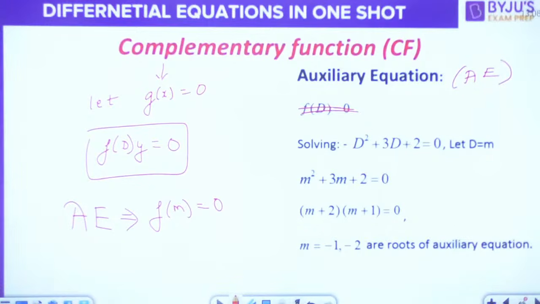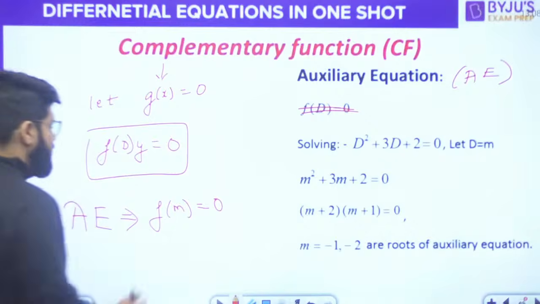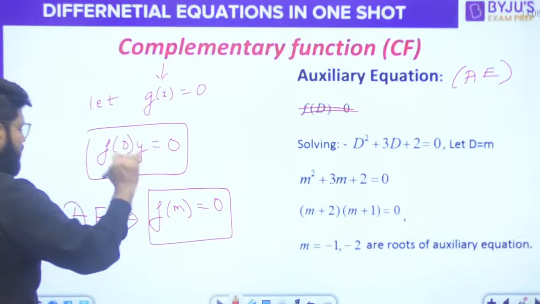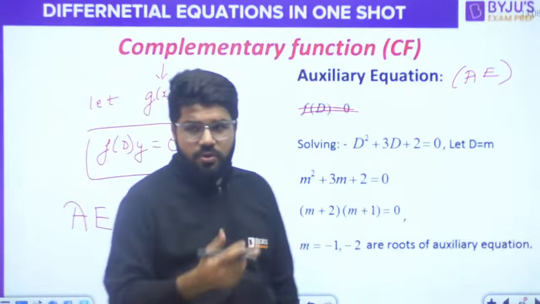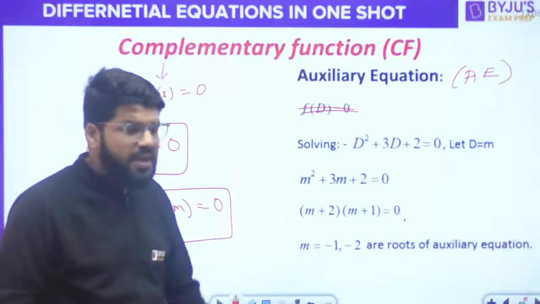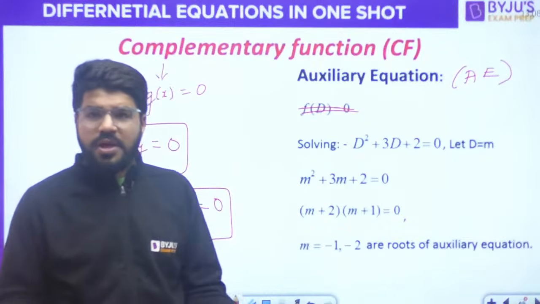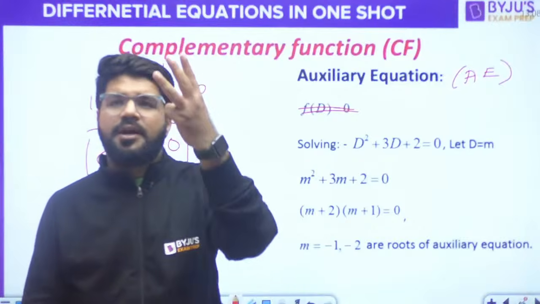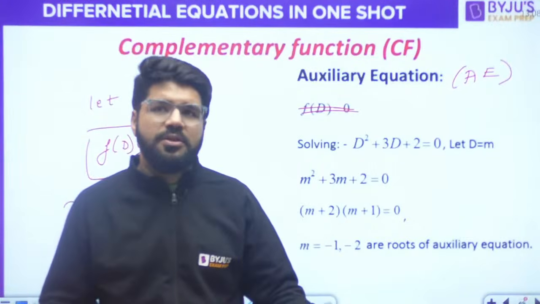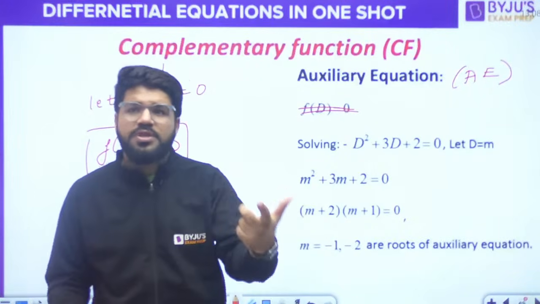F of m is equal to 0. In the D, replace D equal to m and call it f of m equal to 0. I'm just copying the previous example. If I put down m, I get the equation m square plus 3m plus 2 equal to 0. So it's a quadratic equation. If it is a third order equation, you may have a cubic equation. So you have an equation that will give you some roots.